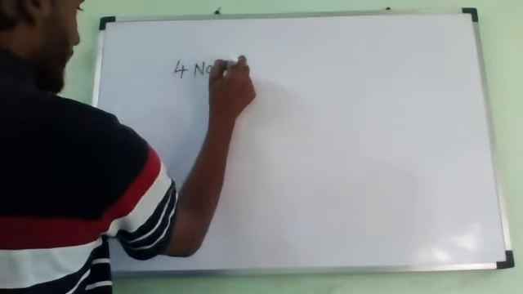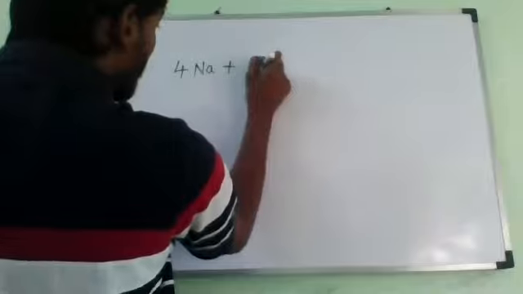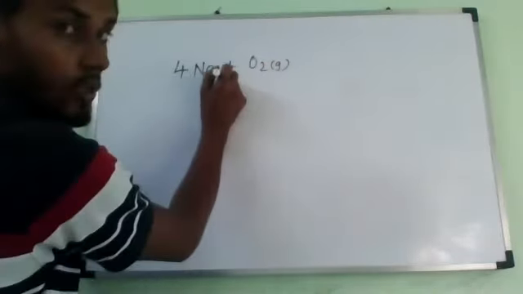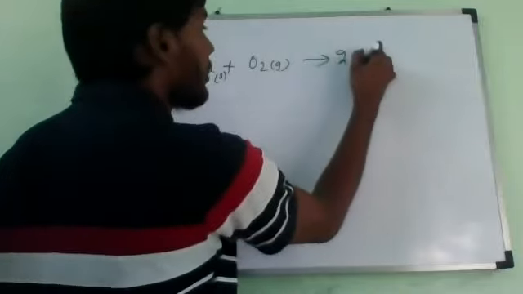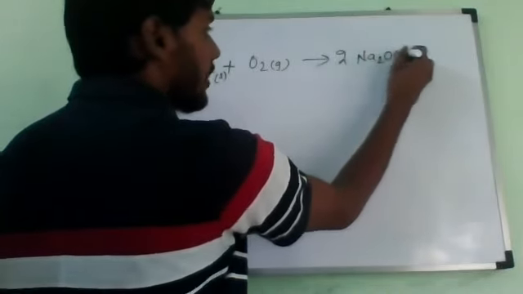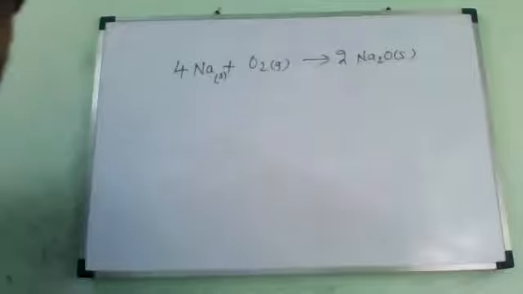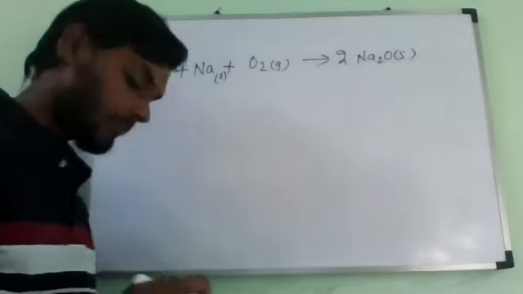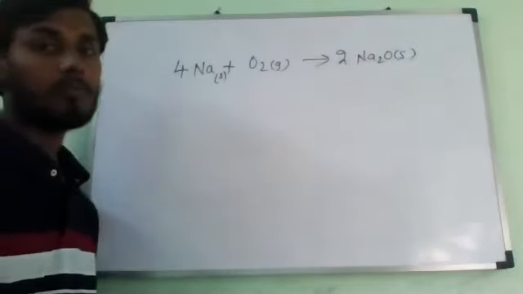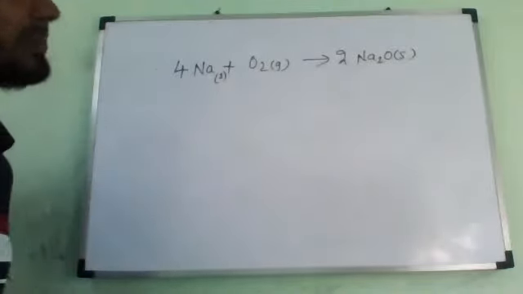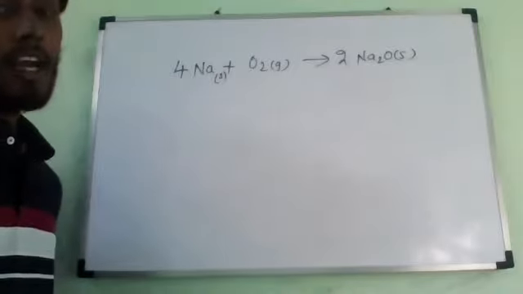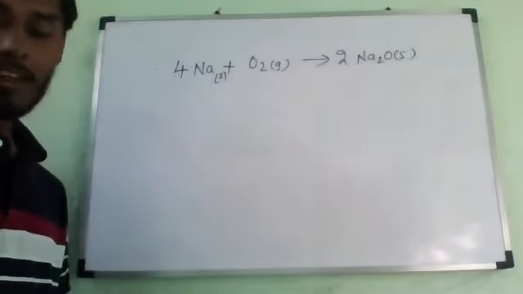So now the reaction is sodium reacting with oxygen gas, which will form sodium oxide, Na2O, solid. Now, which is oxidizing, which is reducing? Use your brain. Addition of metals, non-metals here.